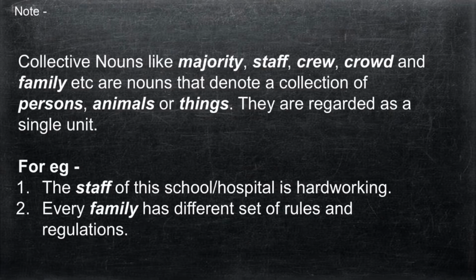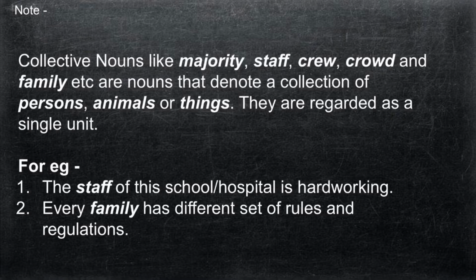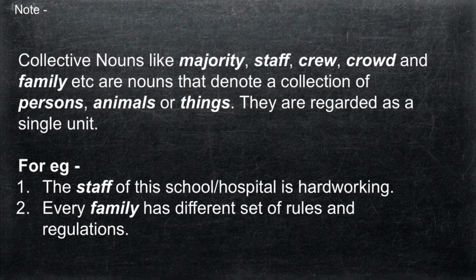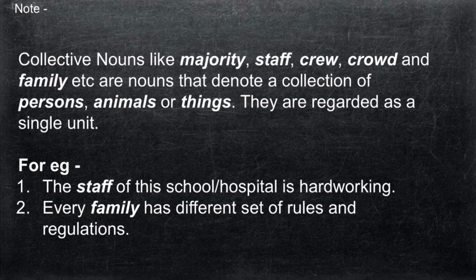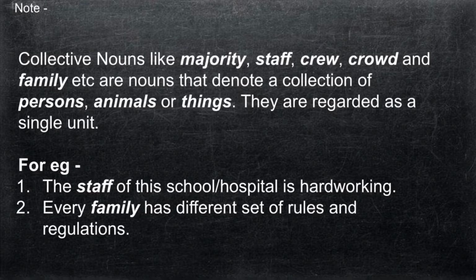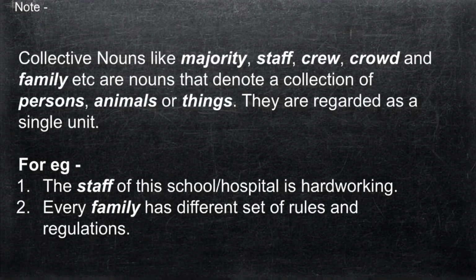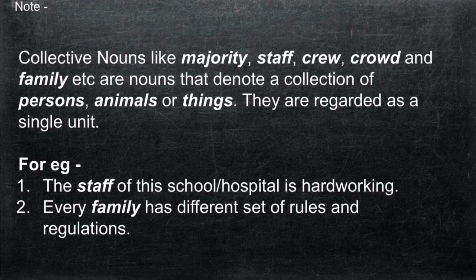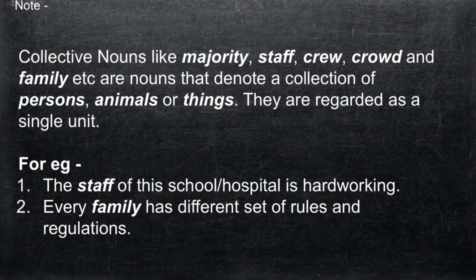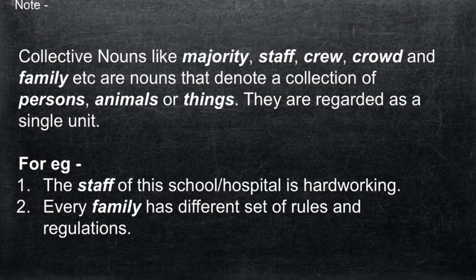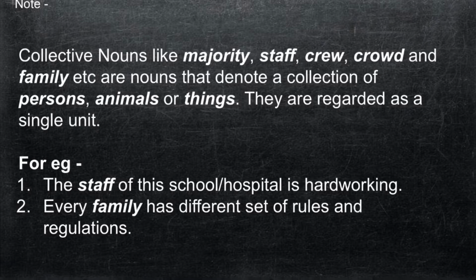Now, it is important to note that collective nouns like majority, staff, crew, crowd, and family, etc., are nouns that denote a collection of persons, animals, or things. They are regarded as a single unit. For example, the staff of this school or this hospital is hardworking. We will never use the staff of this school or hospital are hardworking, even though there are a number of people involved. Now let's see the next example, that is every family has a different set of rules and regulations. Here also, even though a family comprises a number of people, we regard it as a single unit only.